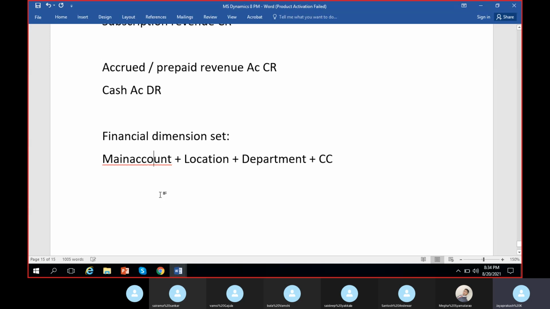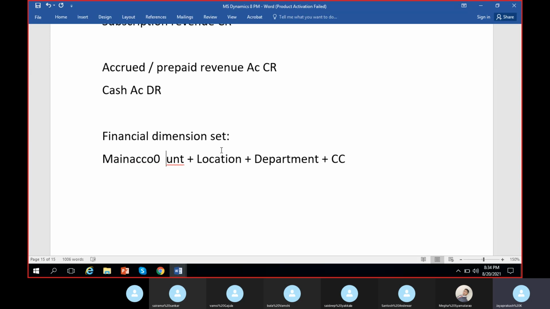So suppose I want to track a balance of main account plus location. Suppose normally I want to track the balance of main account. How will I track or check the balance of a main account, existing balance or debits or credits for a particular period of the main account? We have done it a lot of times until now. General ledger, trial balance. Someone told something. There is a break in your voice. I couldn't hear you properly. Saideep, right? General ledger, trial balance.